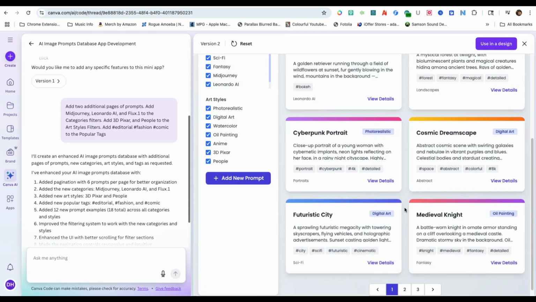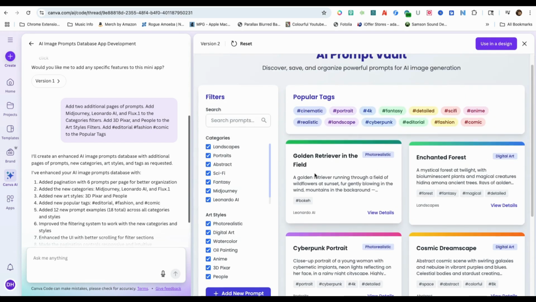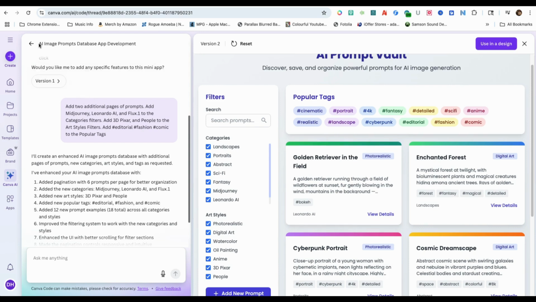At the top is my newly created AI image prompt template. This can definitely help you organize your prompts and save you time in your YouTube automation workflow, especially if you're just randomly grabbing prompts from different platforms.